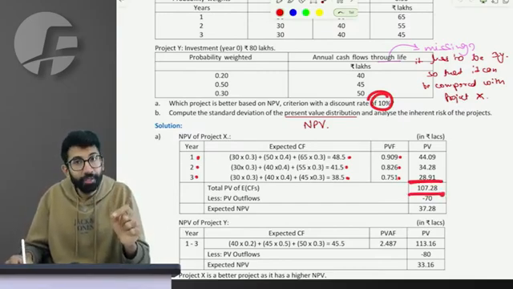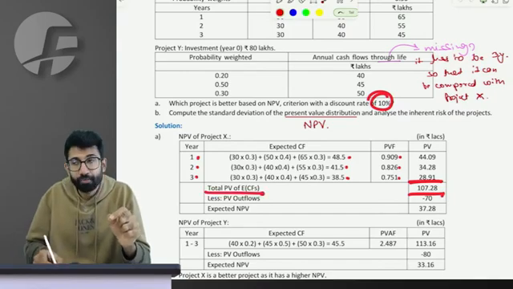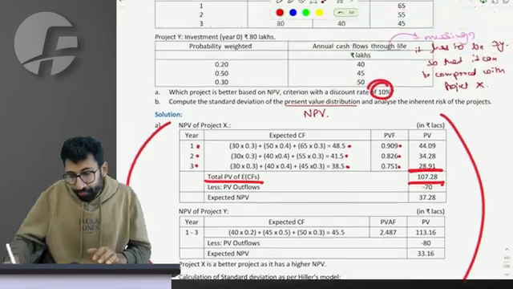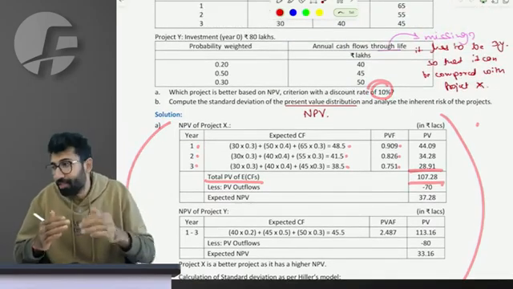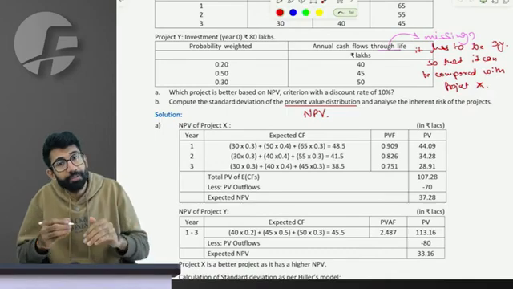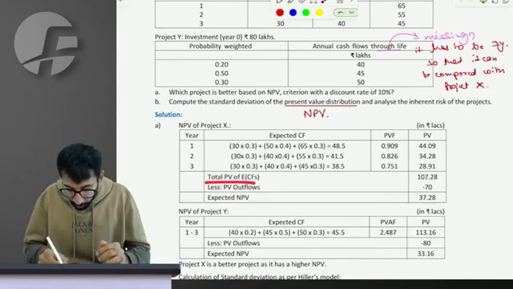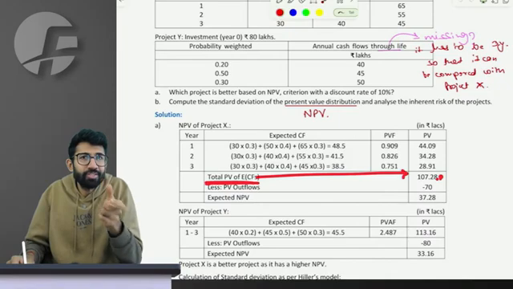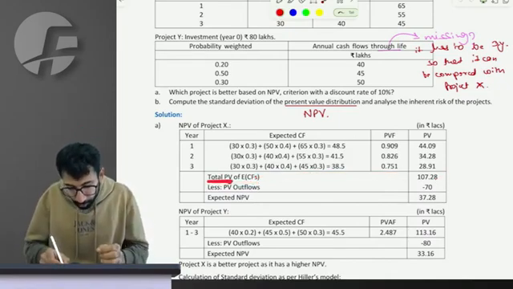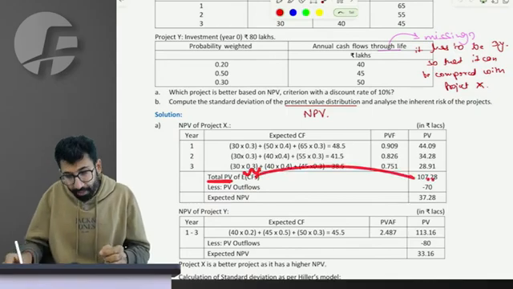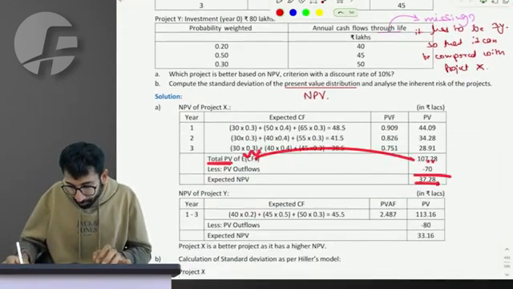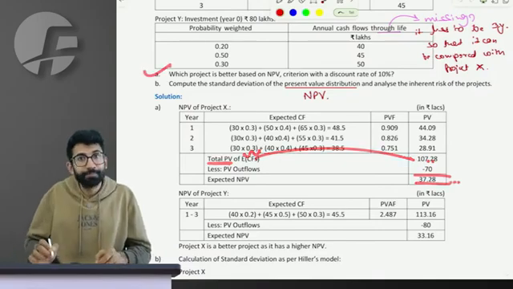Are you finding it logical? Present value of expected cash flows. Let me tell you, the presentation that you see here is way better than how the institute presented it. We have not significantly deviated, we have made the presentation better. For example, what they write here may not be standardized and may not look good to you. Now the total present value of expected cash flow is this, minus the initial outflow of 70 lakhs gives expected NPV of 37.28.